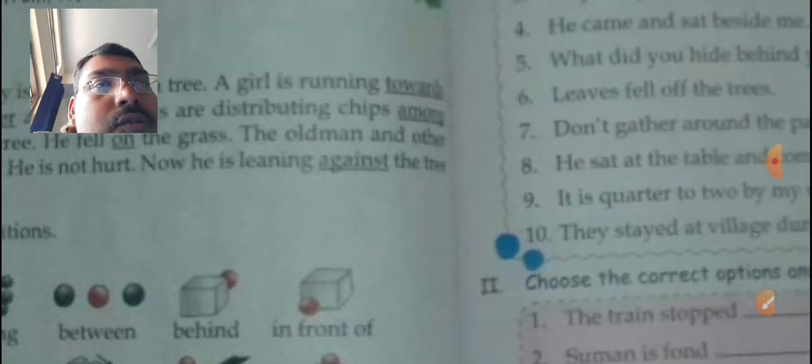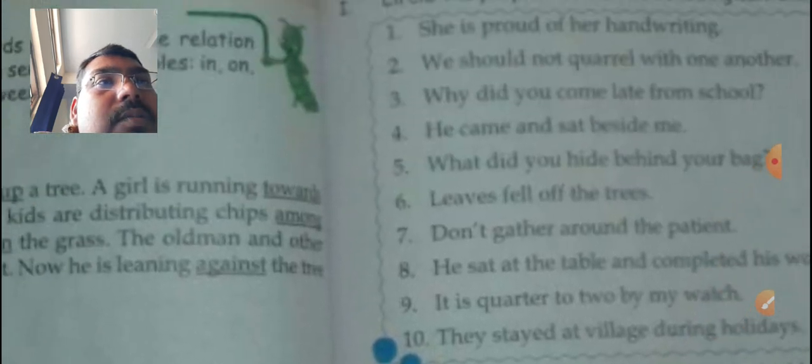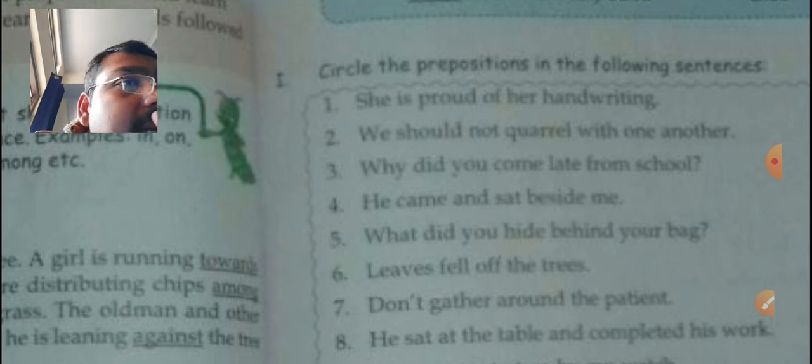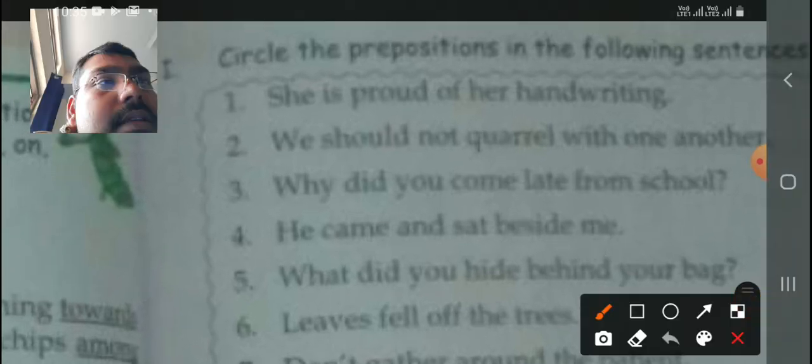their use. Okay, and now coming to the point here, the exercise number 1, it is said that circle the prepositions in the following sentences. She is proud of her handwriting. So of, here this of, it would be the preposition here.